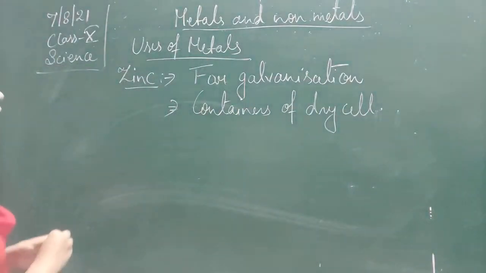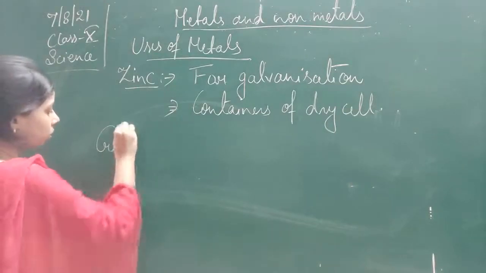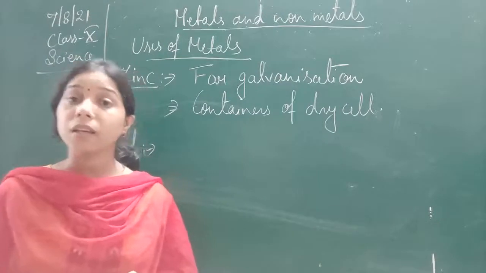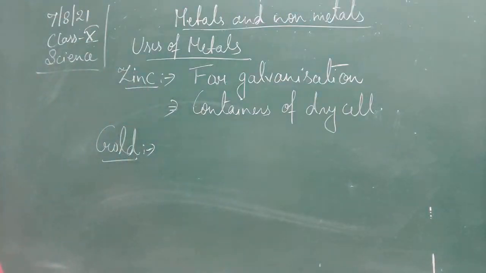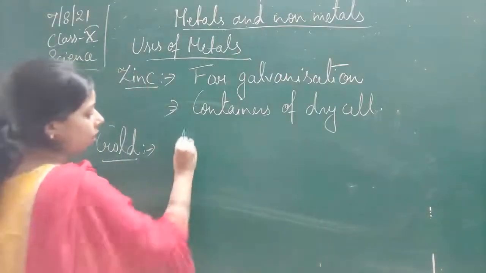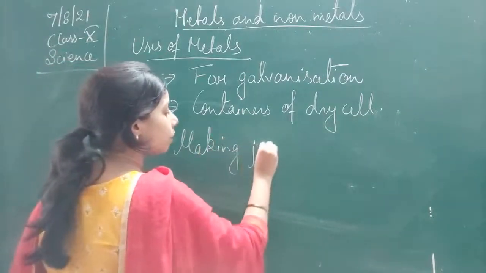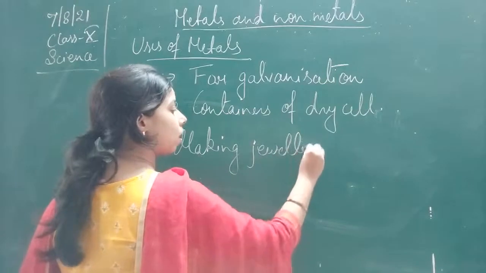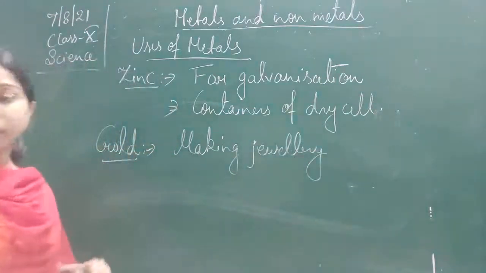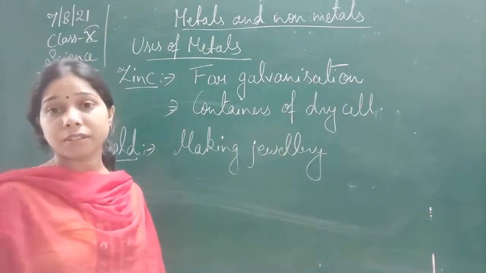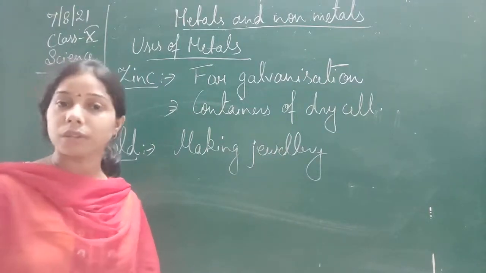Next one is gold. Use of gold. It is used for making jewelries. This is the first one. The reason why it is used for jewelry is because it has a good nature, having lustrous effect. Luster, obviously it is used for the jewelry.